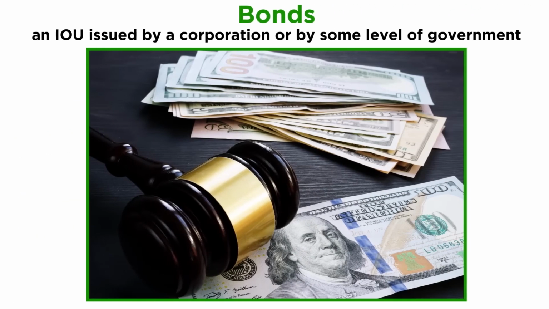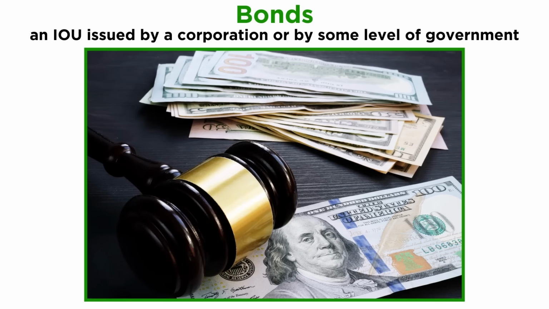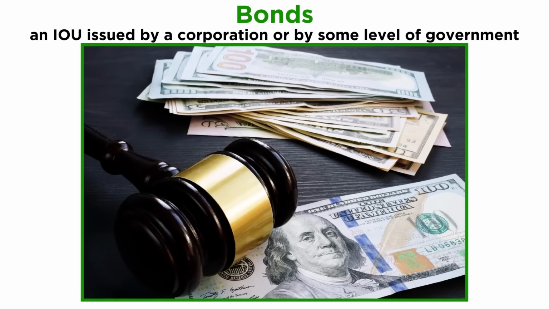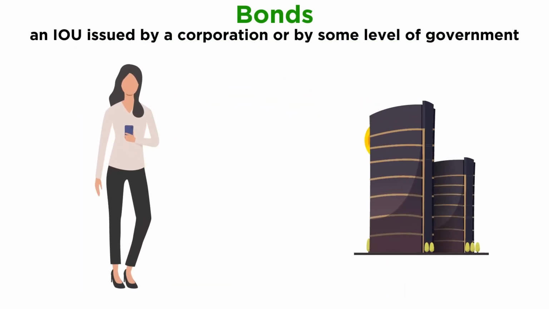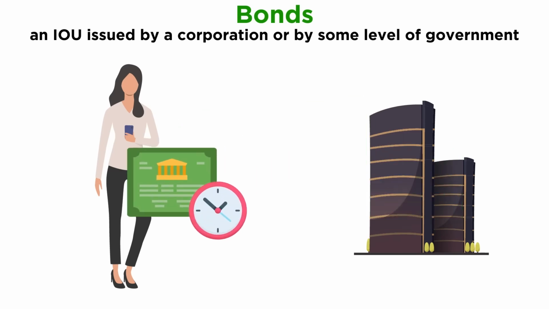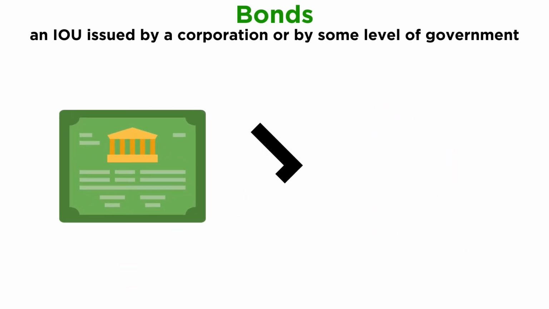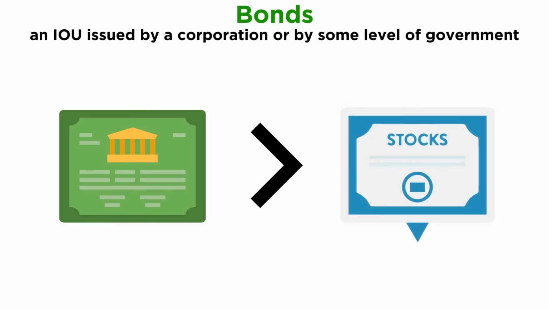A bond is essentially an IOU issued by a corporation or by some level of government. When you buy a bond, you are loaning money in return for a guaranteed payout at a later date. Bonds are usually a more stable investment than stocks.